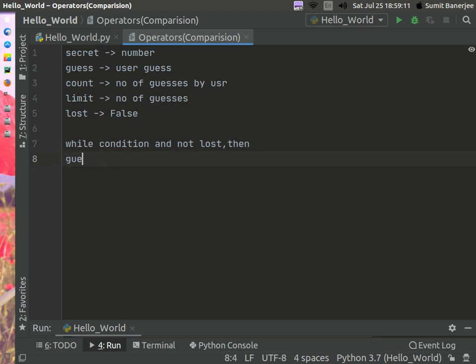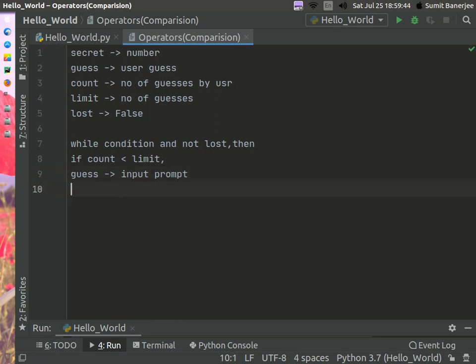Now after this you need to make an if statement. If count is less than limit, you can do the following things: guess equals the input prompt, and increment count.